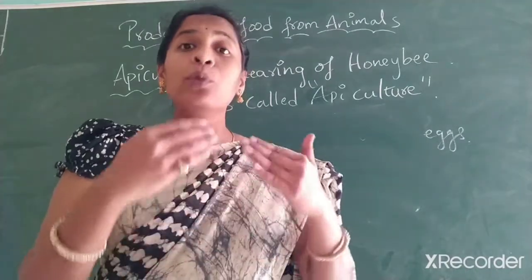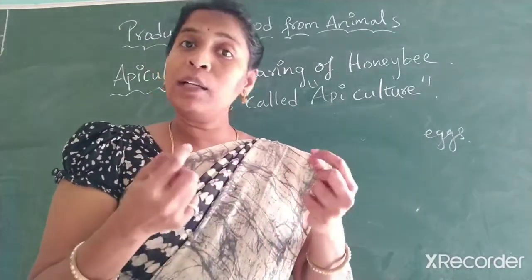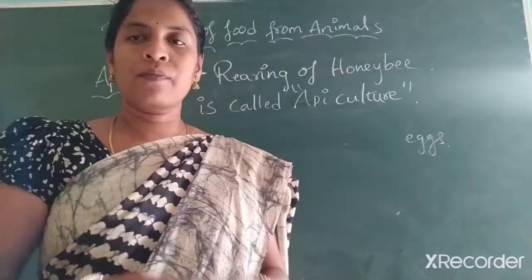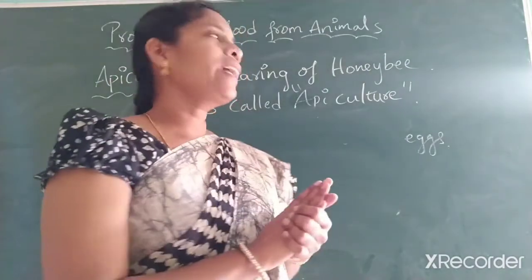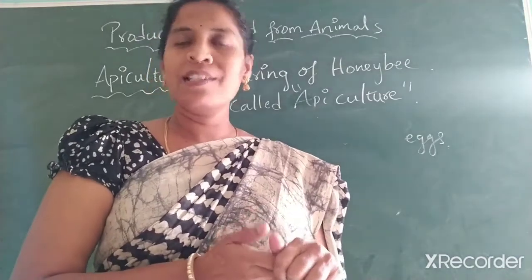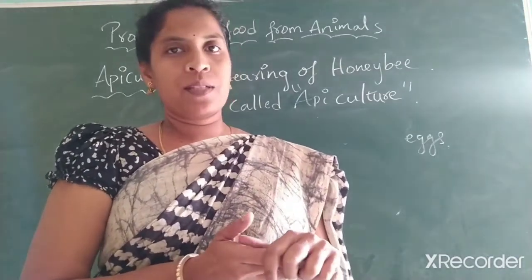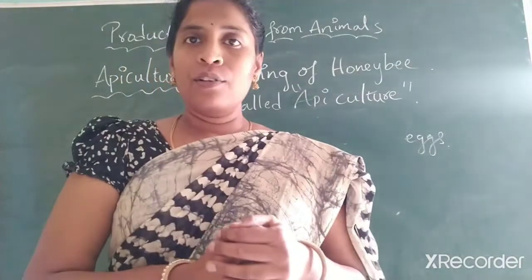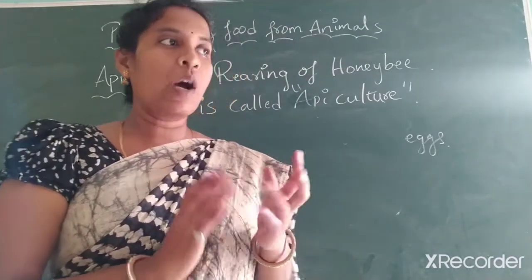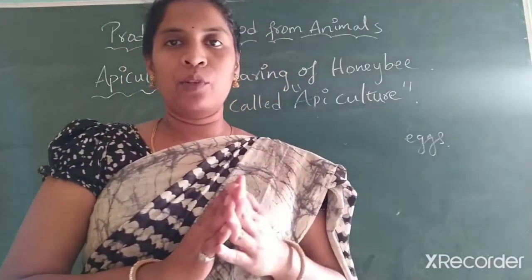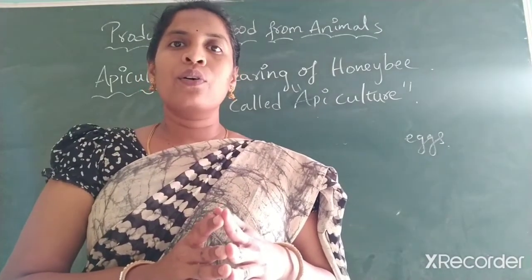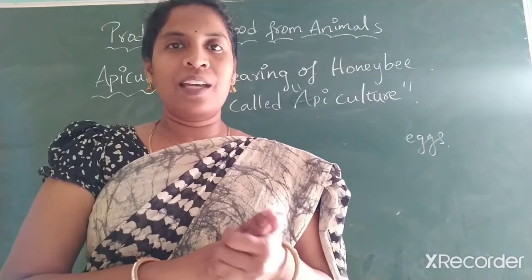So to improve their population, and to earn money for economic importance, humans started rearing honeybees for economic purposes, and to improve the production of honey. What species are used for rearing, and how they rear them, artificial rearing and everything, we will look at in the next class. Is it clear, students? So thank you. Have a nice day. Enjoy.